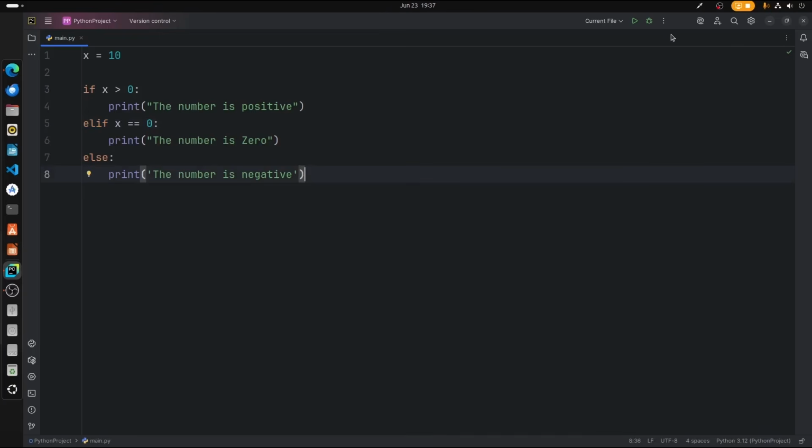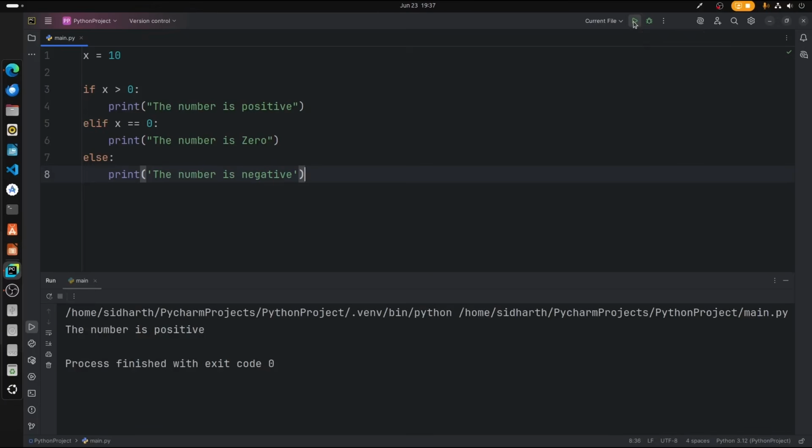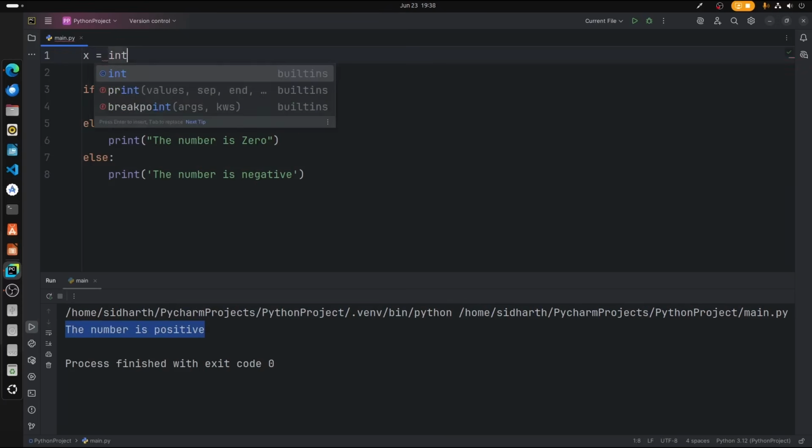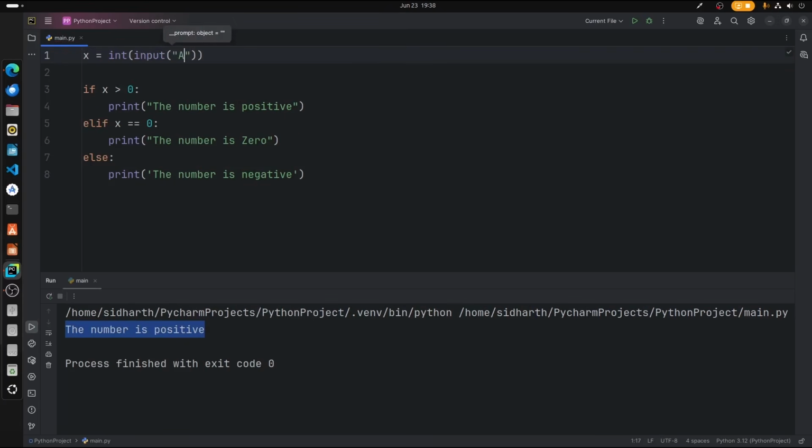So let us start by running this program. So the number is positive. The reason is it is greater than 0. Let us modify this code and get input. Okay, so int input, enter a number.